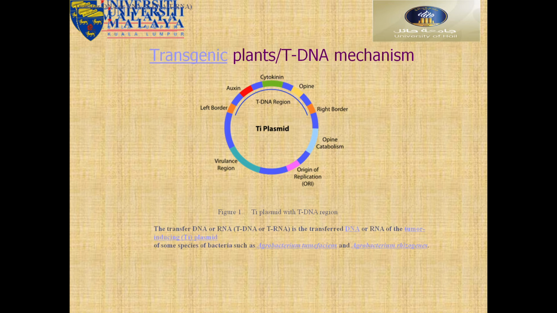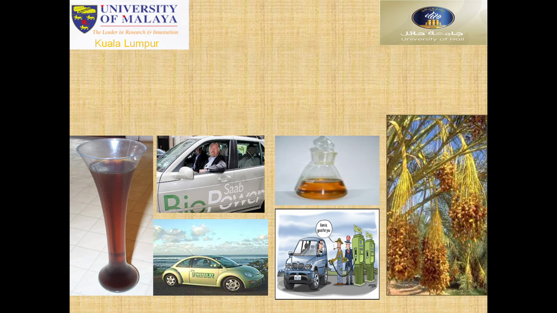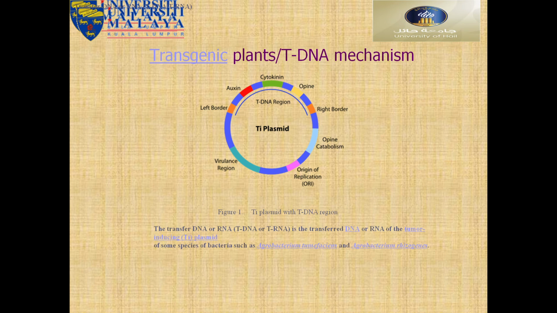So we can see different types here. This is almost all we discussed. This belongs to plant biotechnology and environmental biotechnology.